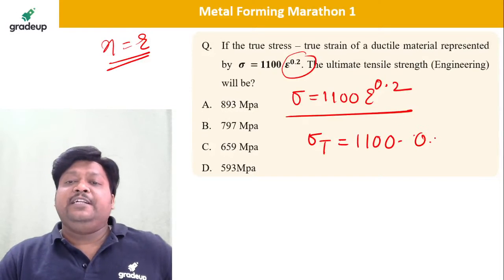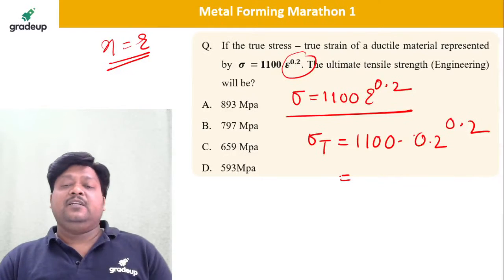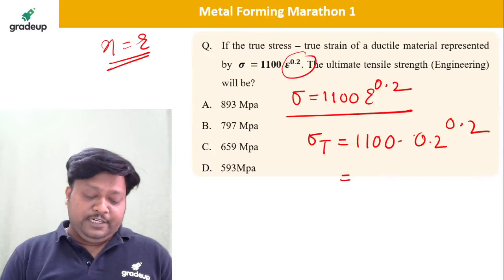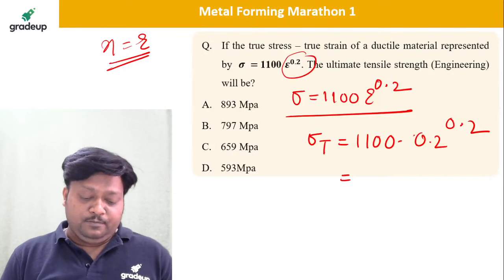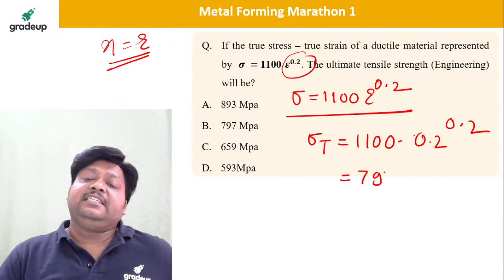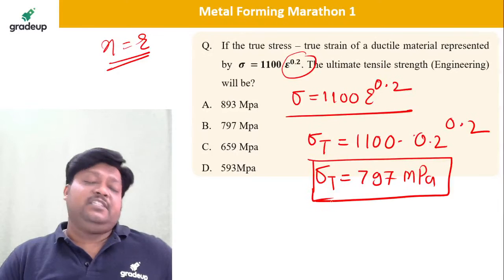So 0.2 to the power 0.2 into 1100, how much is it? You are getting 797 megapascal. So this is the sigma T true, dear students, true stress.